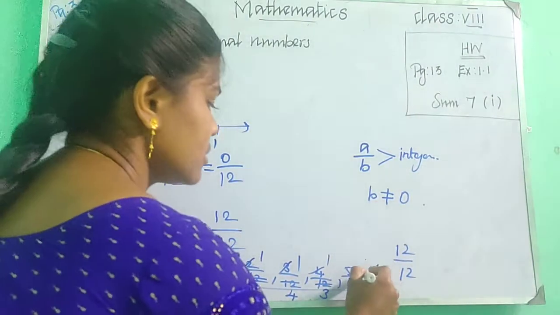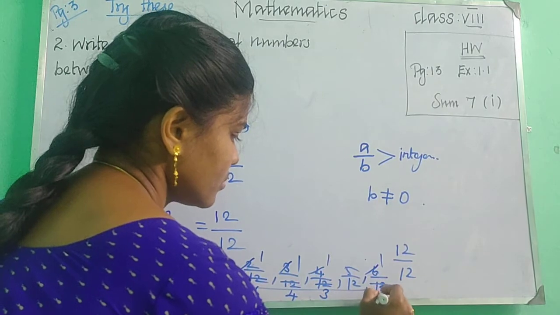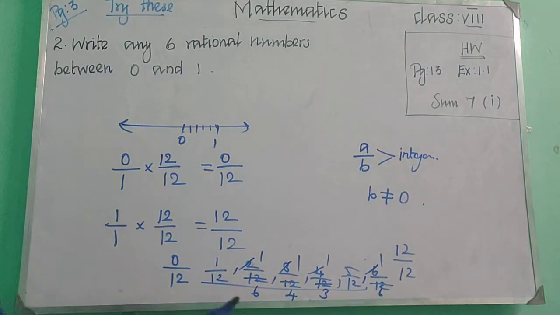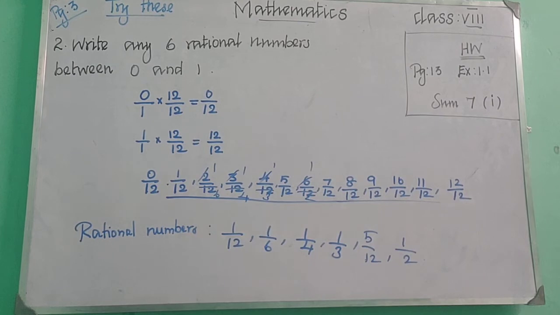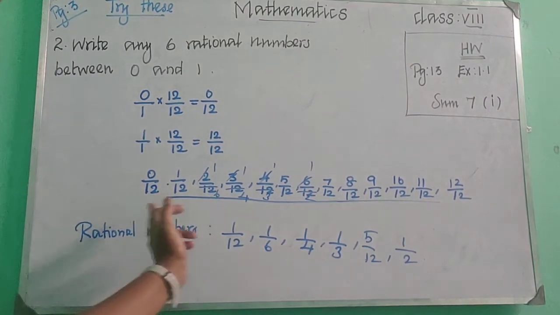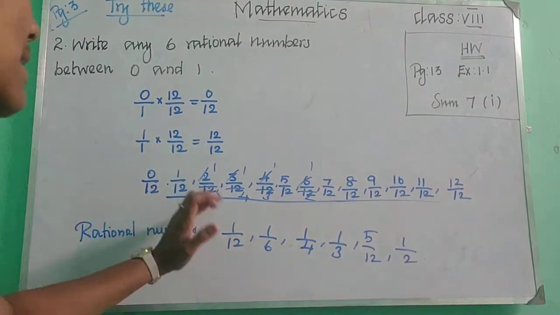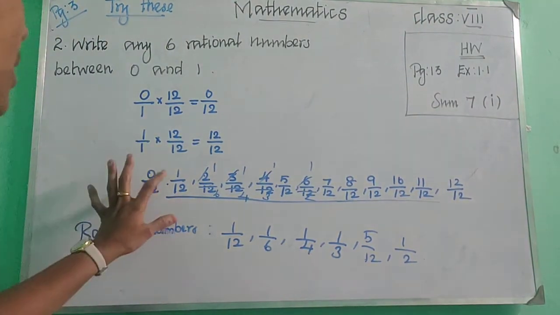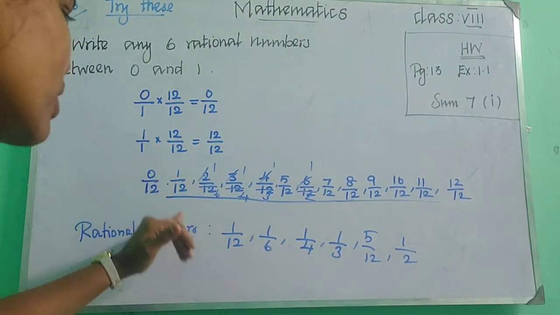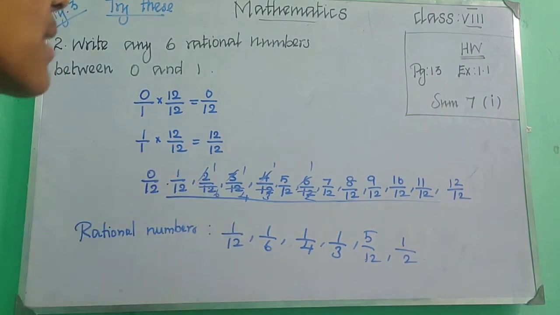Children, can you all understand? So we can choose any 6 and write. So these are the 6 rational numbers. There are many rational numbers between 0 and 1. So I just choose these 6. You can write it directly like that, 1 by 12, 2 by 12, 3 by 12. That is also right. No problem. Children, can you all understand? So take down this in your notebook.